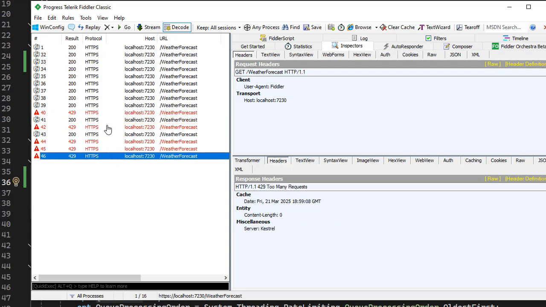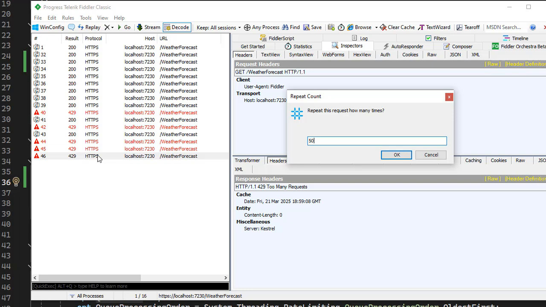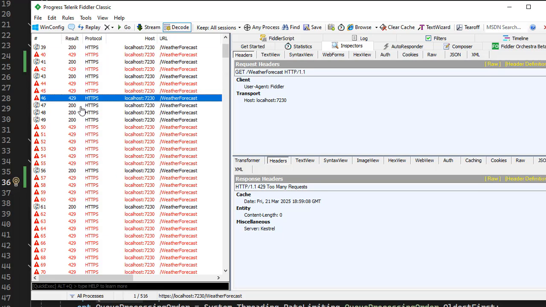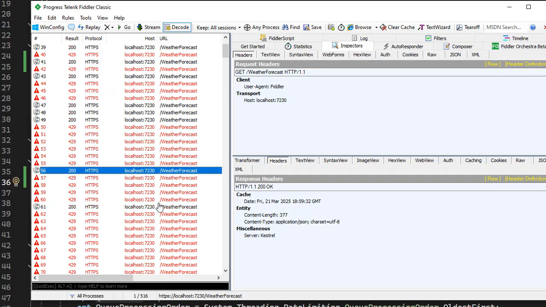So I hope everyone understands how concurrency is going to work. Suppose I send 500 requests here. See, all are going to fail, it just accepts 5. Why 5? We set the limit of 3, so 3 are going to process, and then 2 are queued and going to complete.